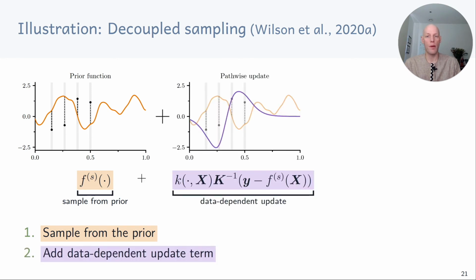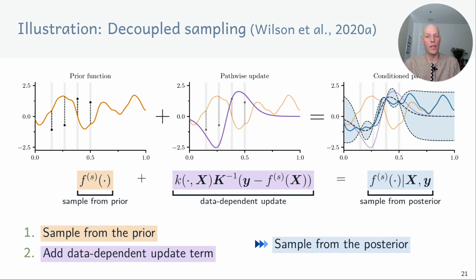In the second step, we figure out how the prior needs to be corrected in order to take the data into account. In this update term here, we see that we look at the residual between the observed data y and the prior evaluated at the corresponding inputs. That means we're looking at these dashed lines in these figures. If we add this correction term to the prior sample, we get a valid sample from the posterior Gaussian process. The sample is shown here by the blue function, and the posterior GP's mean is the dashed line and its posterior uncertainty is represented by the blue shaded areas.